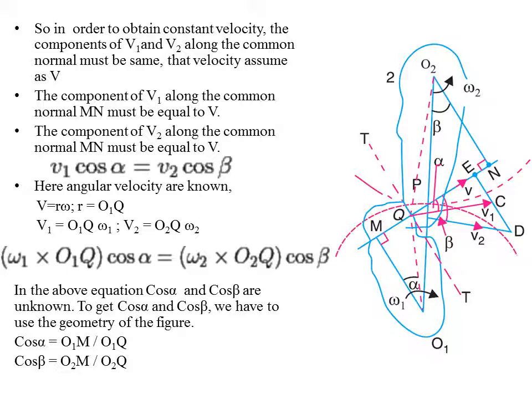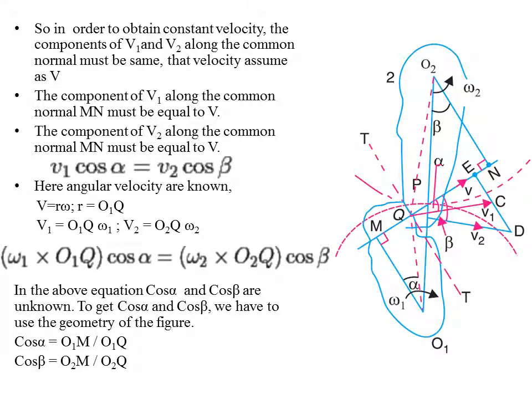So cos alpha equals O1M divided by O1Q. Same way, cos beta equals O2N by O2Q. Okay, so considering this geometry, we'll solve this.